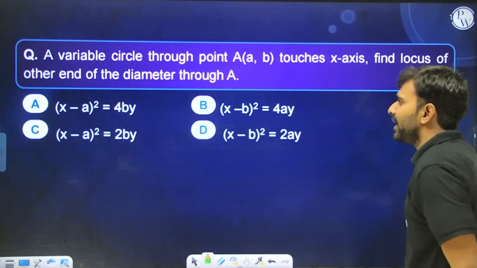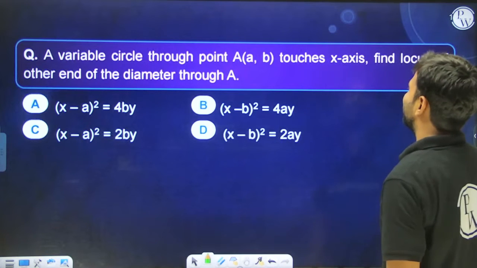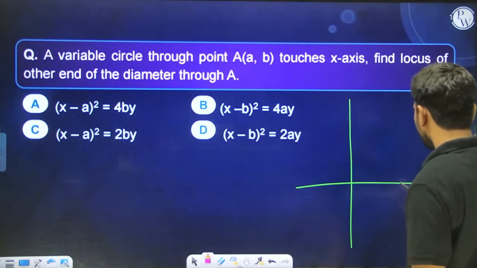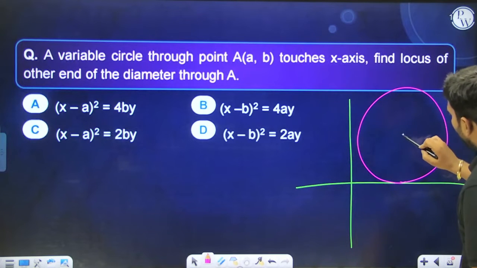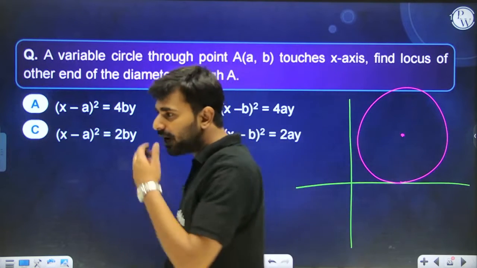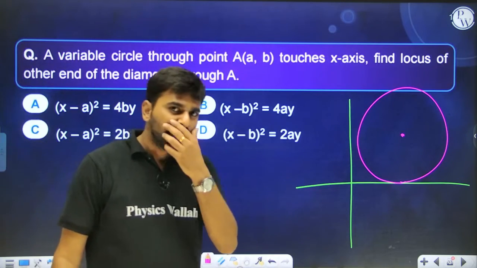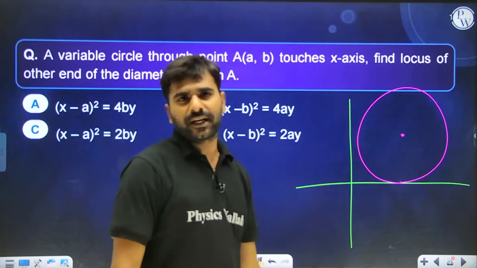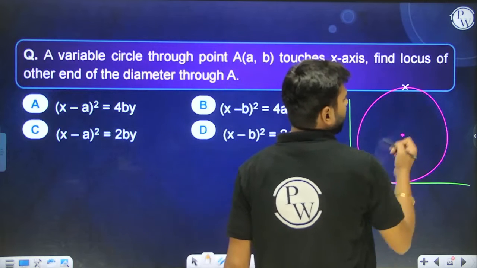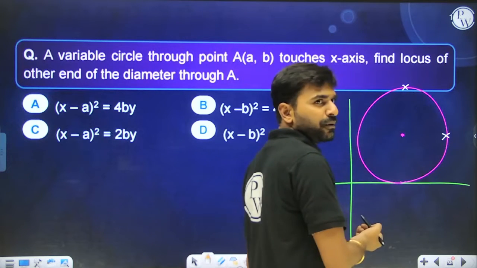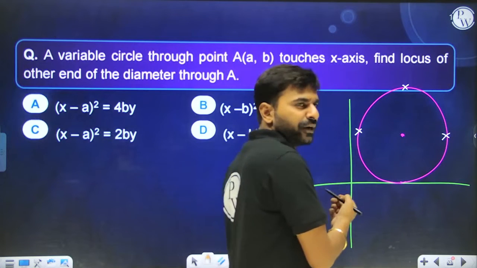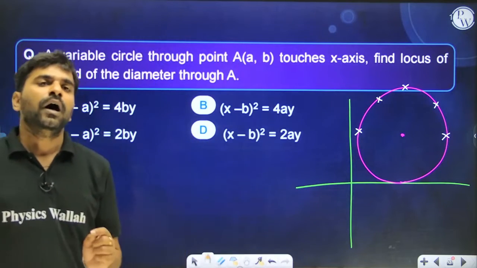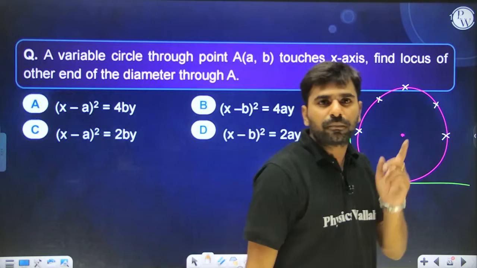So here we go, a variable circle passing through (a, b) touching the x-axis. Okay, understand, if a circle is touching the x-axis, we have just seen that we can assume it like this. Okay, this is a circle touching the x-axis. Now (a, b) is a point given to me on the circle. So this circle has to pass through (a, b). Now there are infinite circles possible. Infinite circles possible means for one circle (a, b) will be over here, for another circle (a, b) will be over here, and for another circle (a, b) will be over here, because the number of circles passing through a point (a, b) can be infinite.